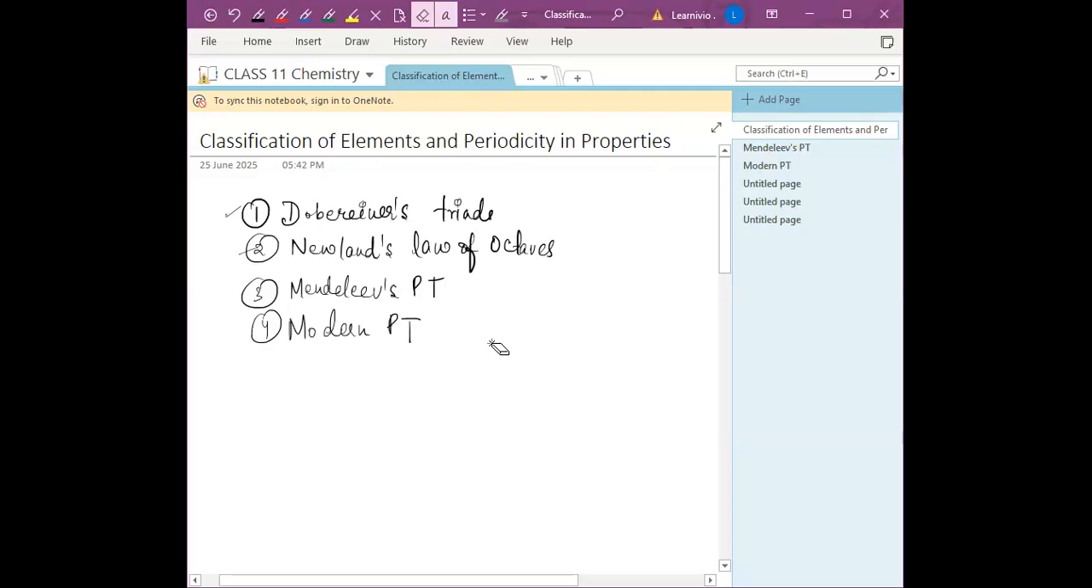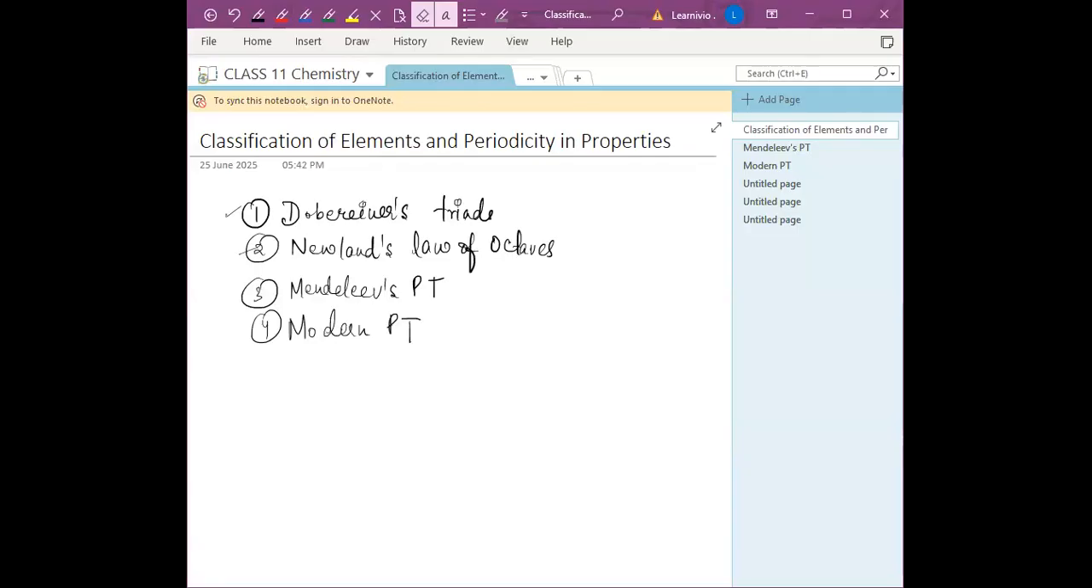Why do we arrange these elements according to atomic numbers and according to chemical and physical properties? Yes? Anything you know about? Just tell me. To make it easier to, yeah, to make it easier to what? To study the chemical and physical properties of all the elements, because there are 118 elements, right?